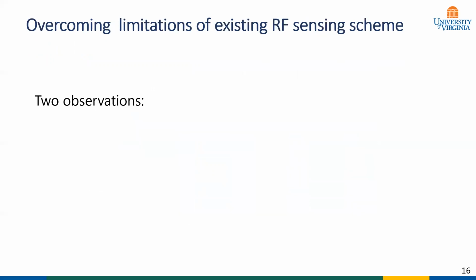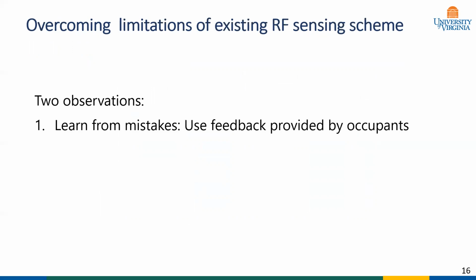To overcome the limitations of these existing occupancy sensing schemes, we have made two observations. Our first observation is that when a sensing scheme, say a motion sensor, makes a wrong prediction, human tends to react to this.